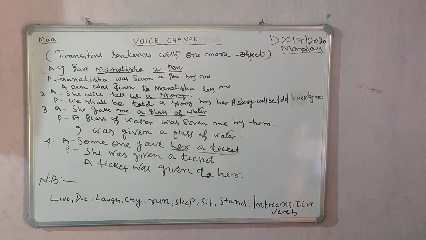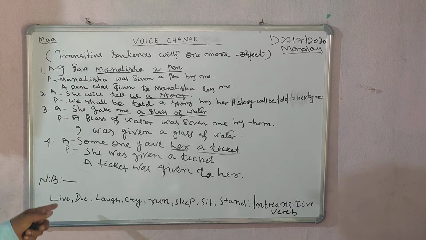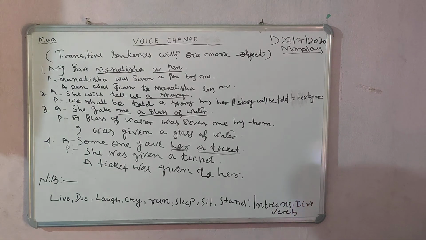I am telling you something about it for your reference. I live. Then what do I live? If the question can be asked, there is no answer. What I live? But here, live happily. I live happily. If I put happily there, then it will never be a transitive verb. It will be intransitive.